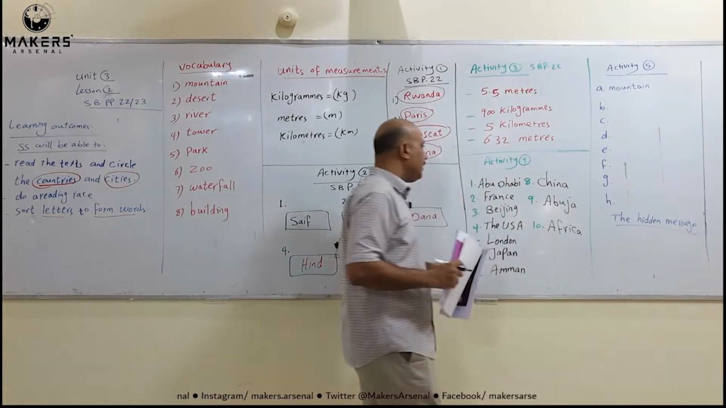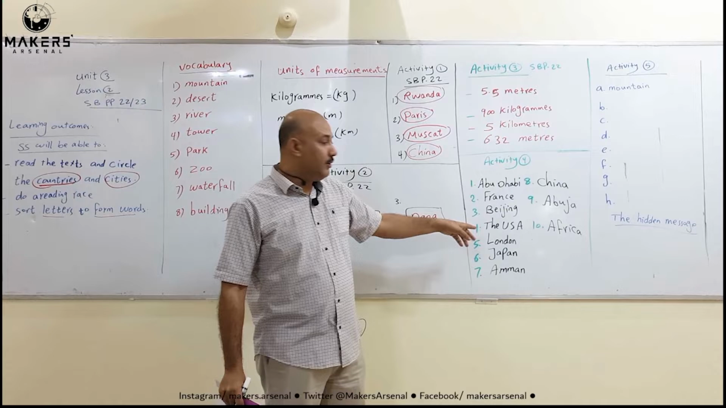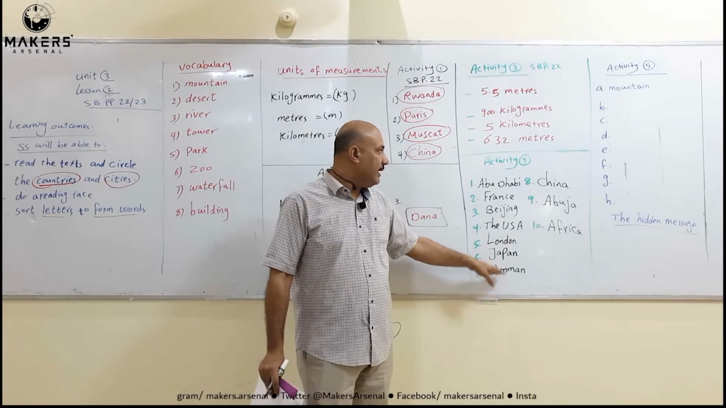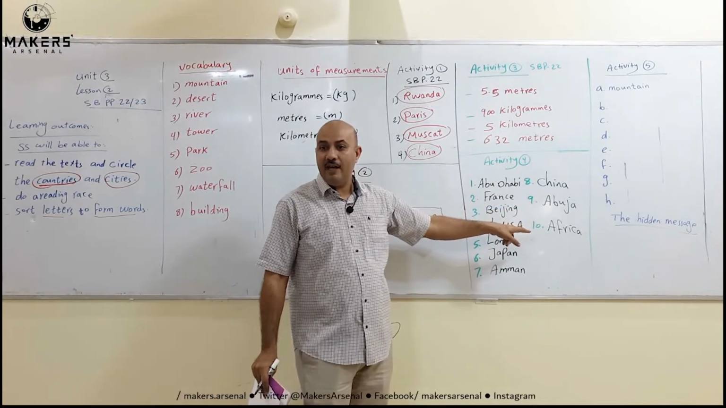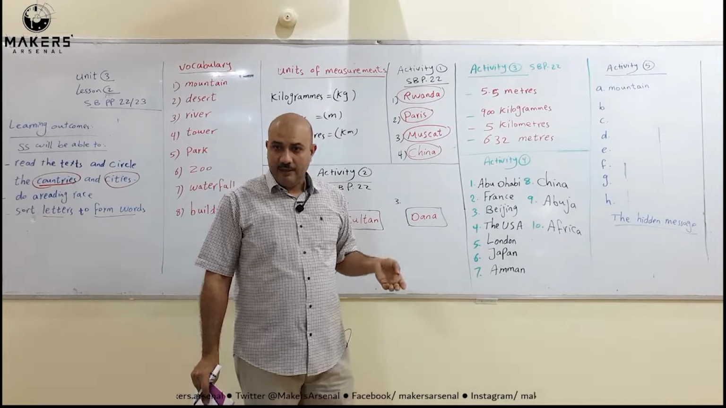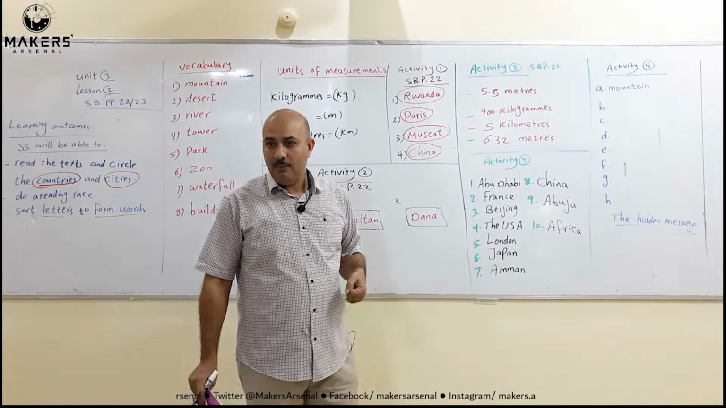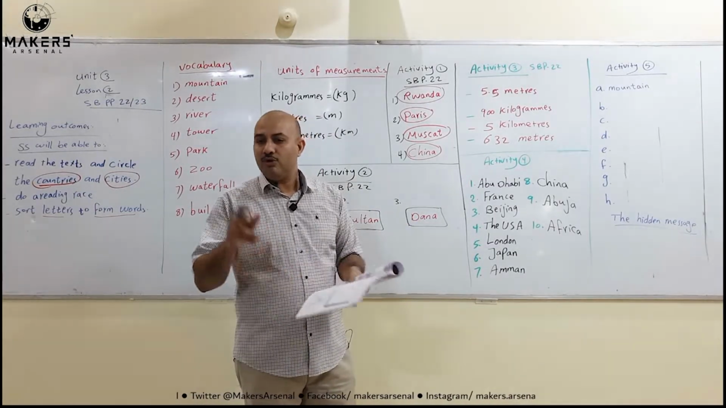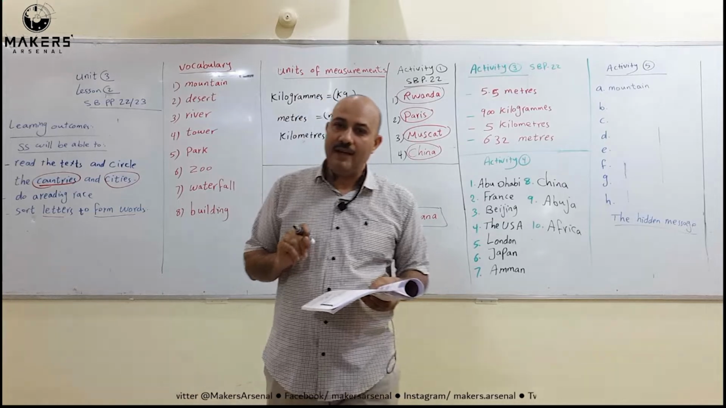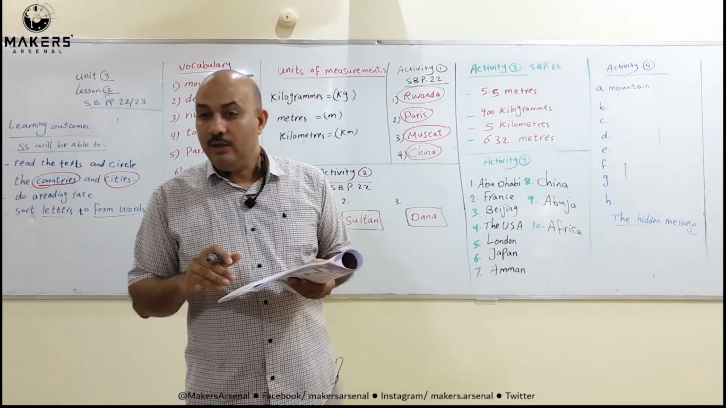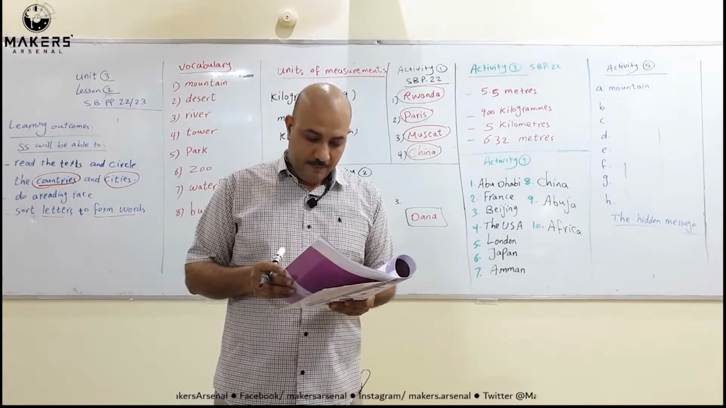When I look here at Abu Dhabi, France, Beijing, the United States of America, London, Japan, Amman, China, Abuja, and Africa, all are places here. So we start with capital letters. Please take care of this point, because you have a question in writing in the final exam about using capital letters and punctuation marks.